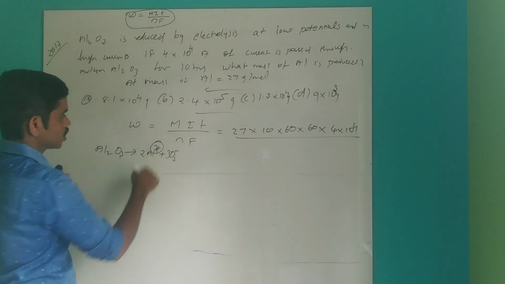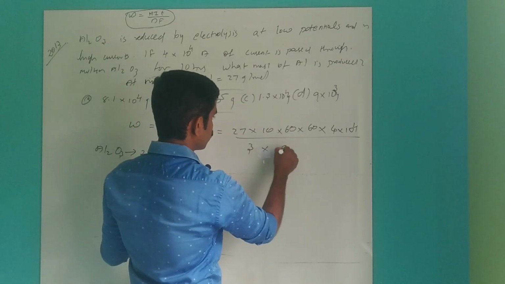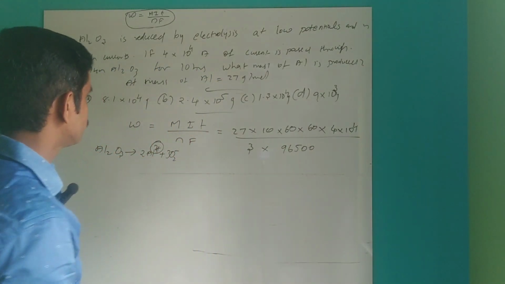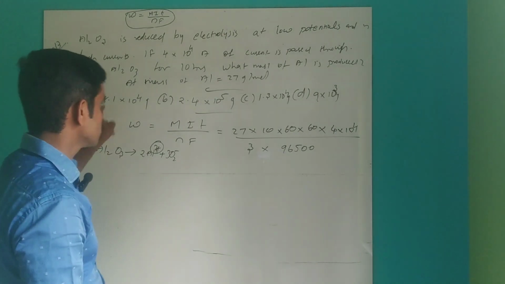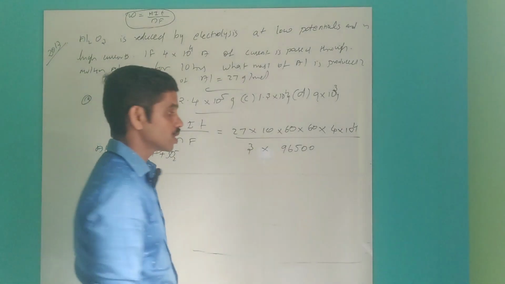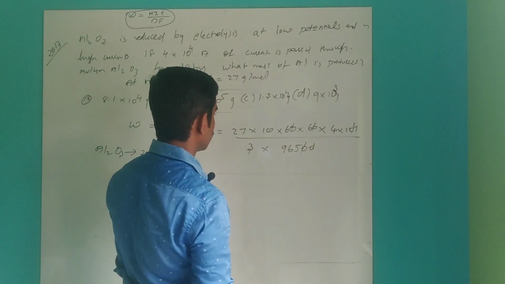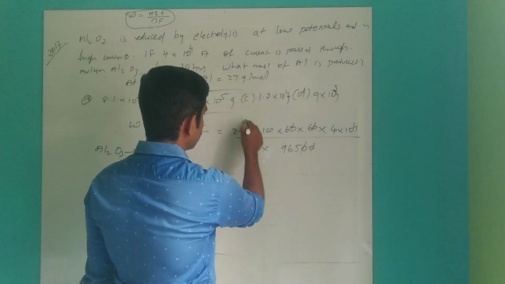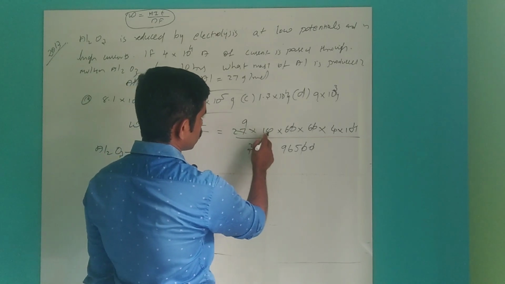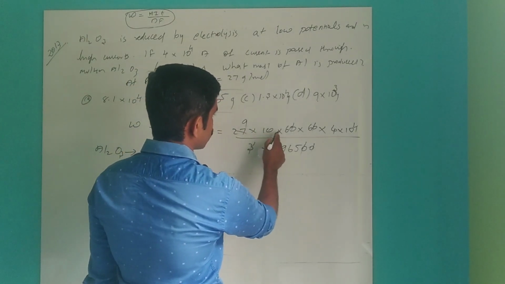So 3+ will come, so 3 electrons are required: 3 into F, which is 96500. See the values, they are totally different, so we can take an approximation method. The 0, 0 we can cancel, and here 9 will come, and 90.